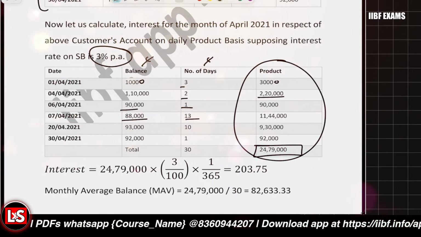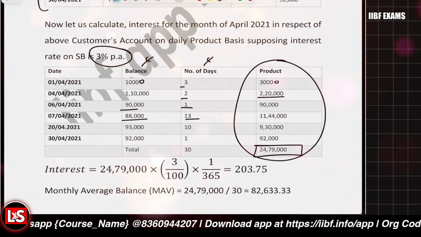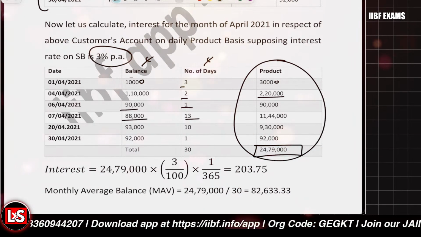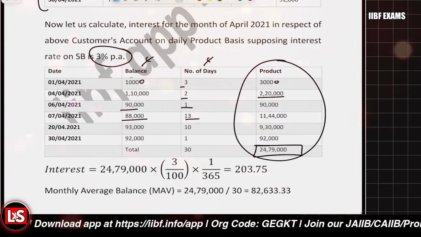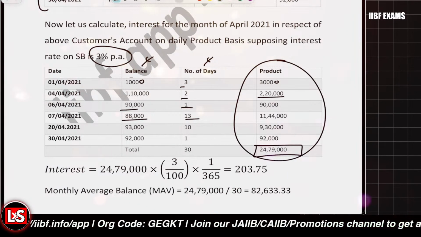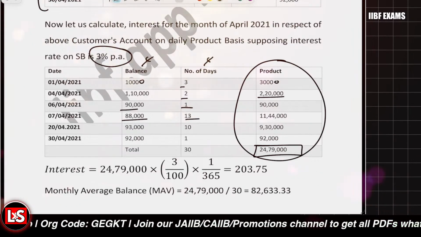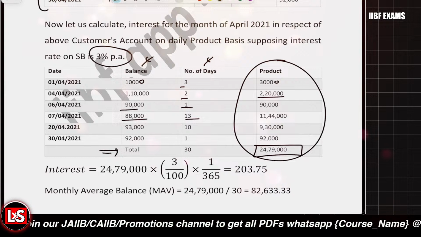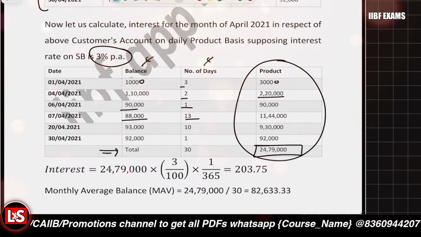I'm not going into the calculations right now, just explaining things to you, right? We calculated the product of the balance and the number of days the balance was in the account, and we aggregated all of them. It came out to be 24,79,000, and we calculated 3% of it.